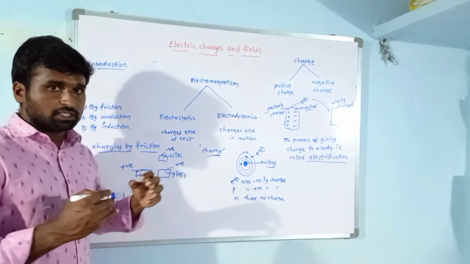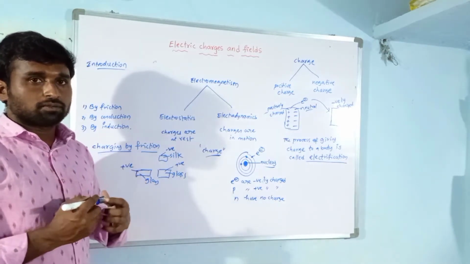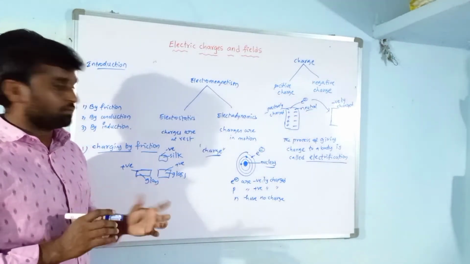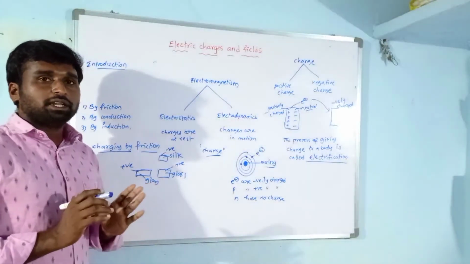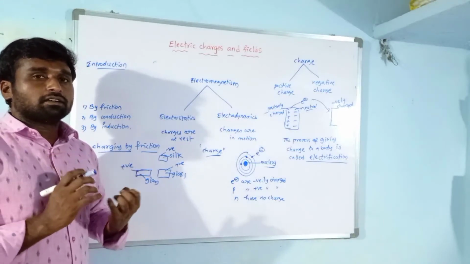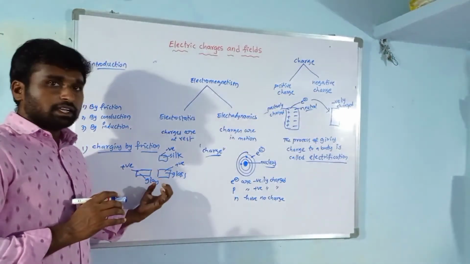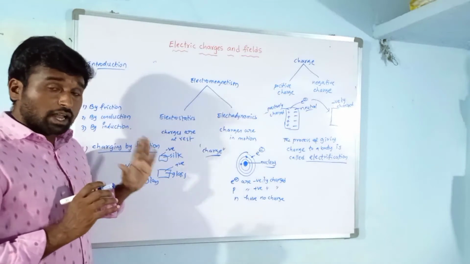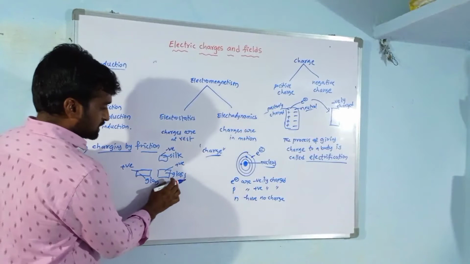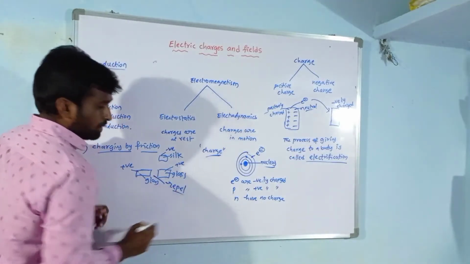So these two are similar charges. When we bring similar charges close to each other, what happens? There is a repulsion. These two bodies repel each other. What we can understand from this example is that like charges always repel, and unlike charges always attract. Like charges means here this is positive, this is positive, so there is a repulsive force.